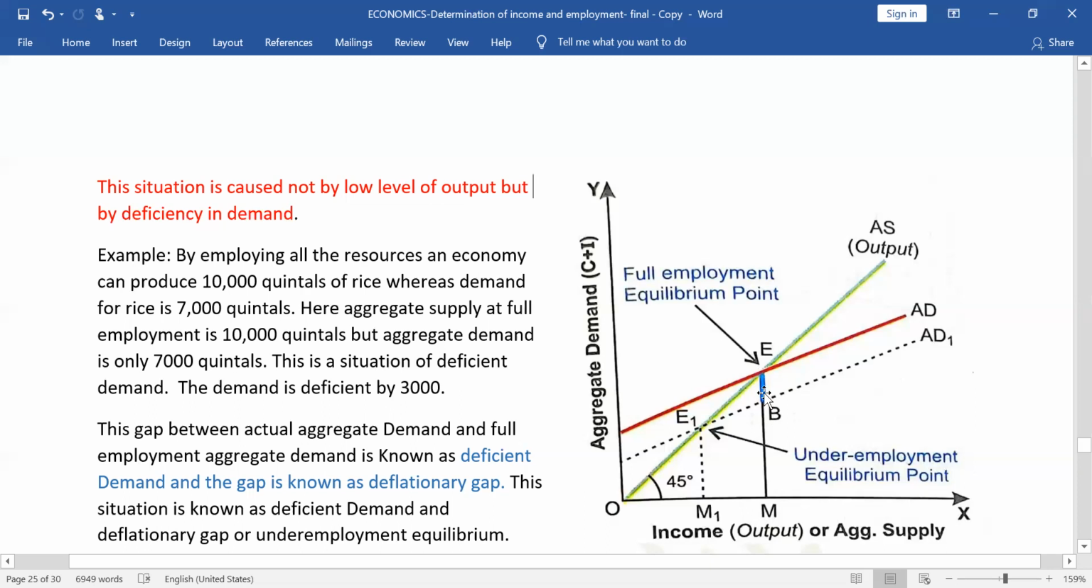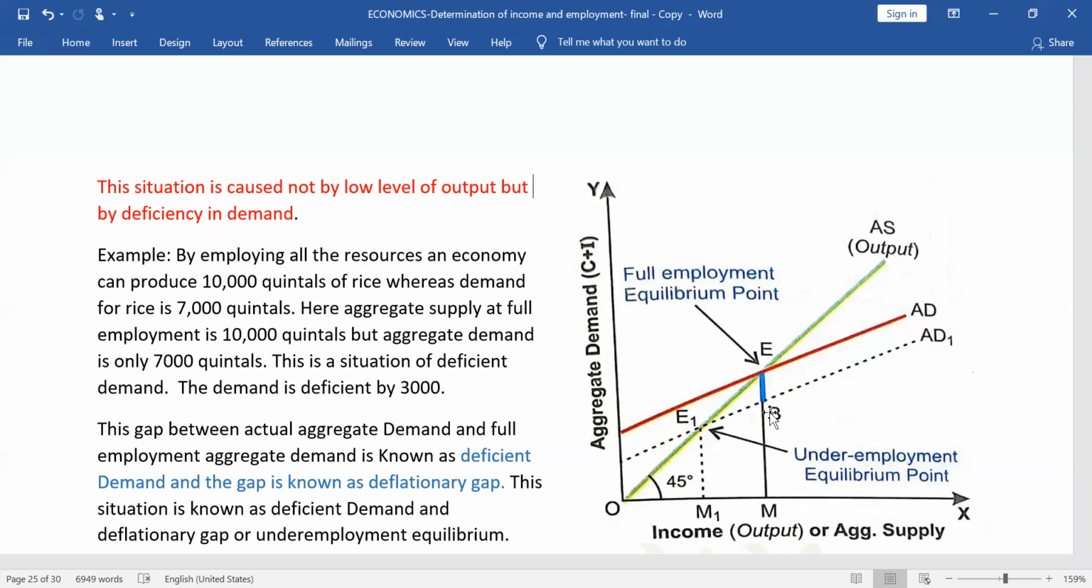Now what happens when there is deficient demand? Some goods will not be sold because supply is more and demand is less. Normally, the suppliers will have to cut down their production to meet the situation of aggregate demand. So when they cut down production, they'll remove people from jobs. When they remove people from jobs, people will lose their jobs, their income will decrease, production will also decrease. So when there is deficient demand, the producers will cut down production. So income, employment, and output, everything will start falling.